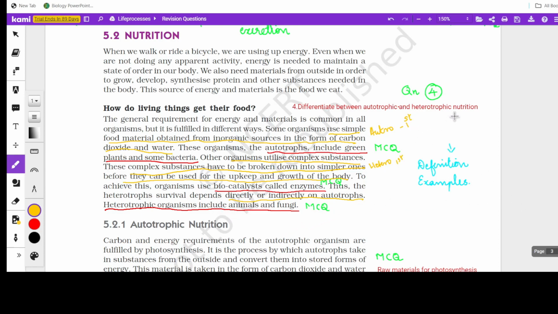So always write the differentiation in two different columns. If you are writing the first point as the definition of autotroph, you must mention the definition of the heterotroph as a complementary point. And if you're writing the next one as the example, the other side should also be an example. So this is the way to write a differentiation. You must not write it as a paragraph. Point by point you must mention.